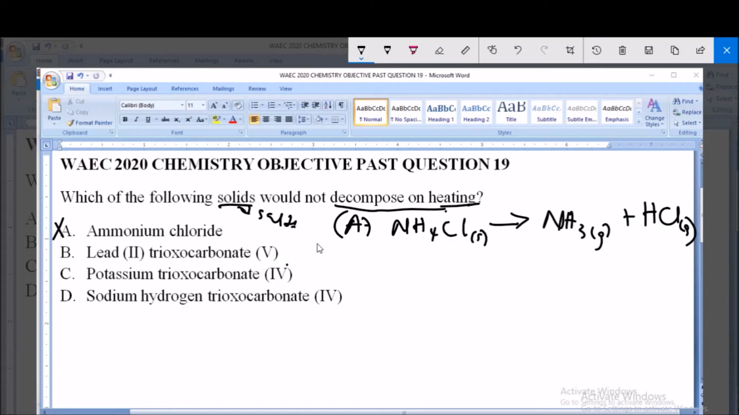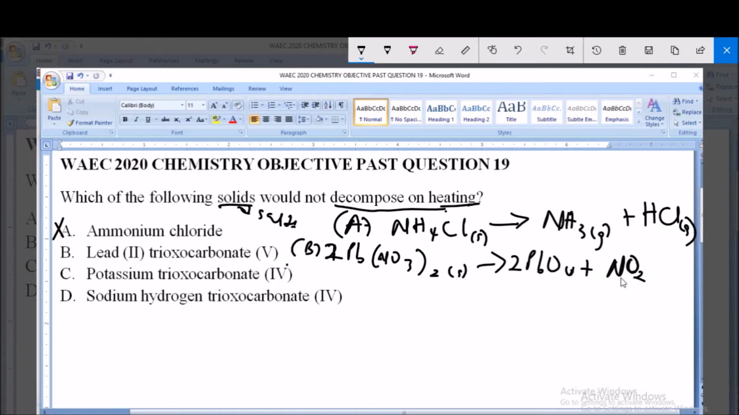Now option B, lead(II) trioxonitrate(V), it decomposes on heating. Now this is how it works when it's exposed to heat. This is the reaction. So this is the compound lead(II) trioxonitrate(V), a solid. When it is heated, it decomposes into lead oxide, and oxygen. So as you can see, lead(II) trioxonitrate(V) decomposes on heating into lead oxide, nitrogen(IV) oxide, and oxygen.